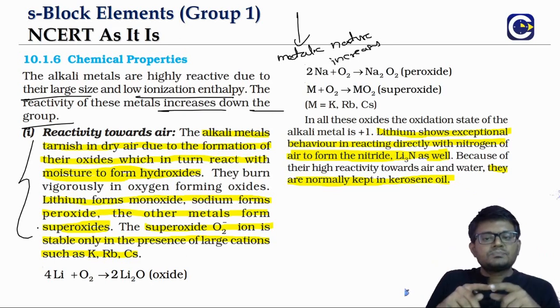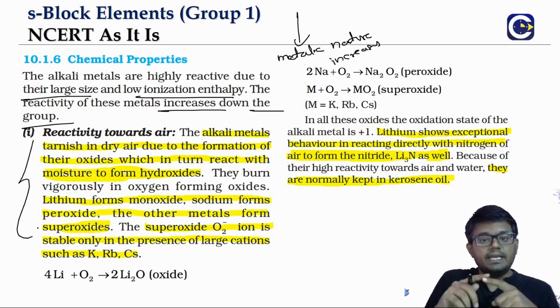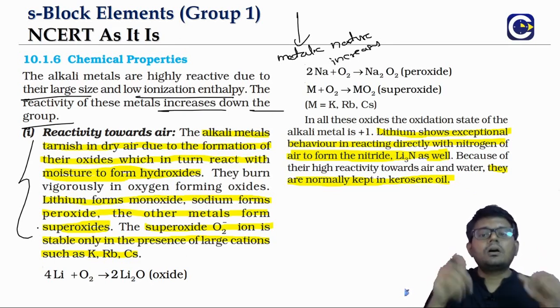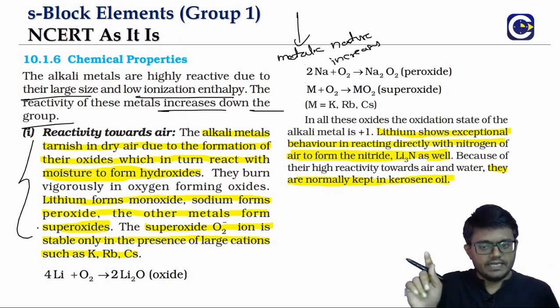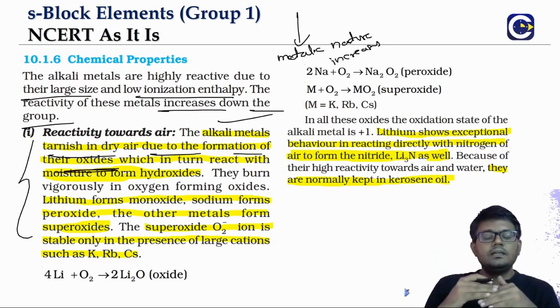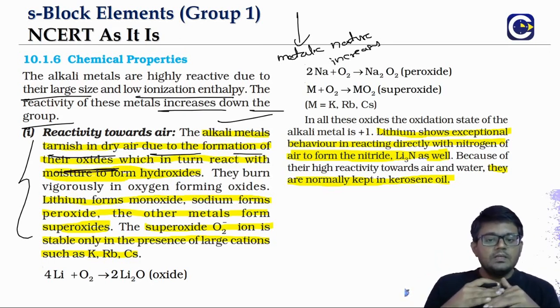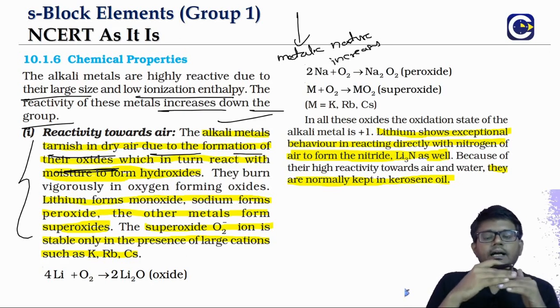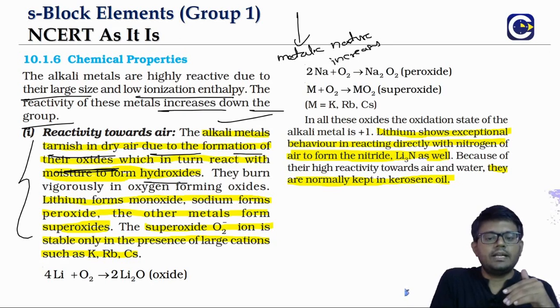Alkali metals, except lithium, only react with the oxygen of the air. They don't react with the nitrogen of the air. Alkali metals get tarnished by the air due to the formation of an oxide layer. This oxide layer can in turn react with moisture and form hydroxide.